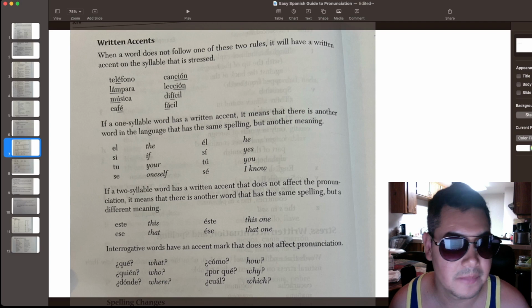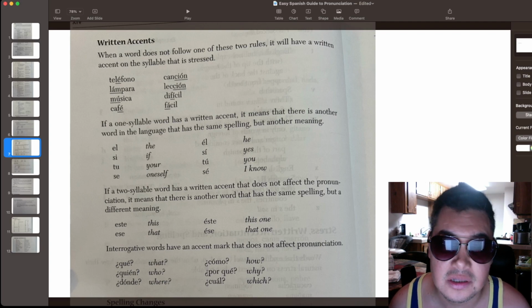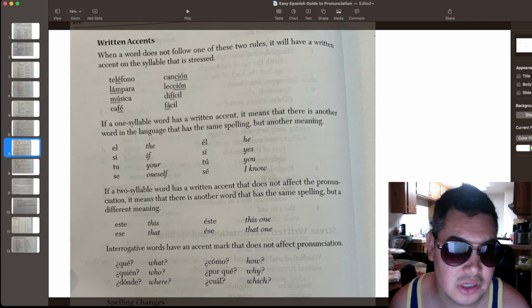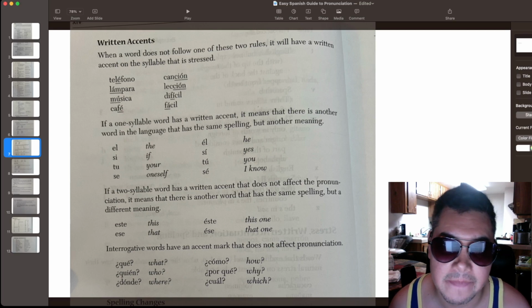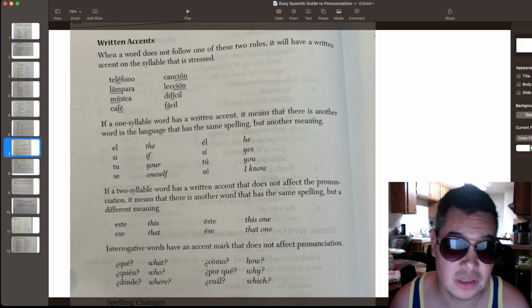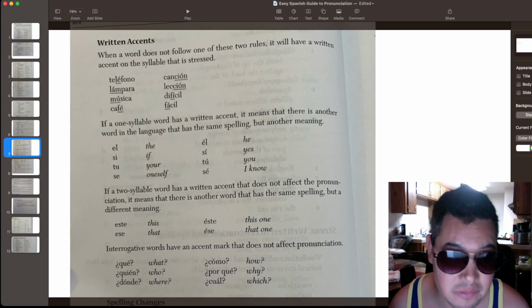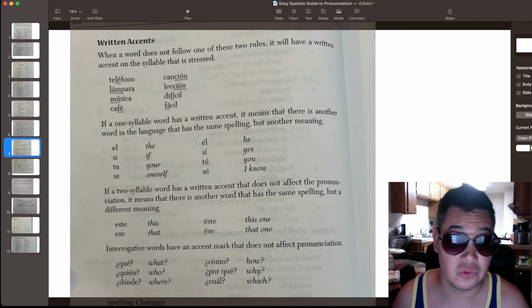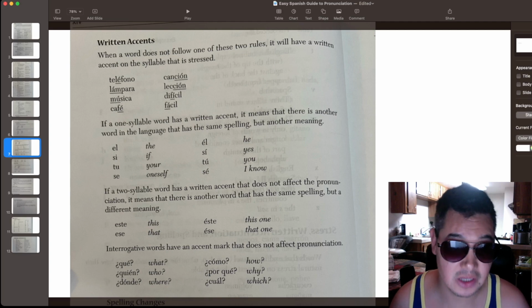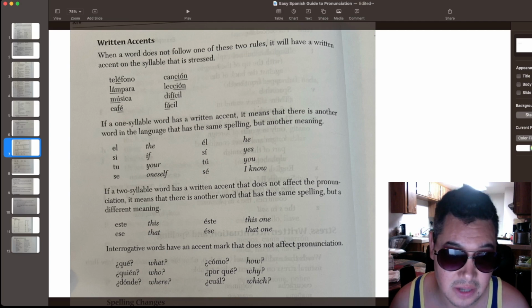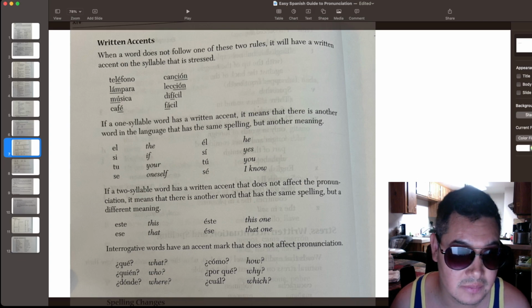There's no other way. If a two-syllable word has a written accent that does not affect the pronunciation, it means that there's another word that has the same spelling but a different meaning. So remember that rule that we learned earlier. If it ends with a vowel, then the natural stress is on the syllable before the last.